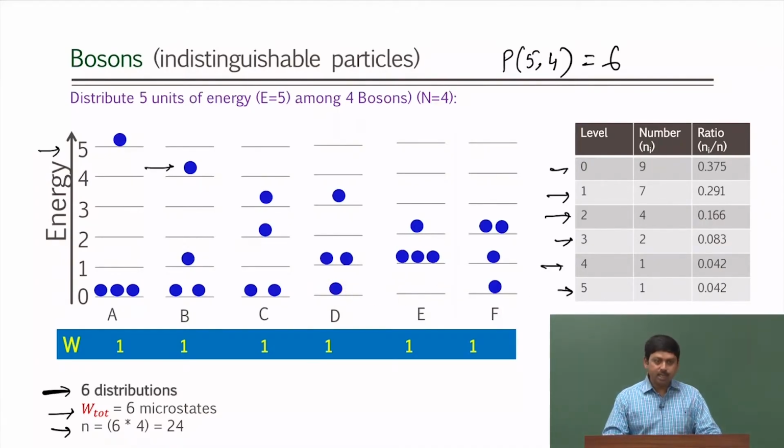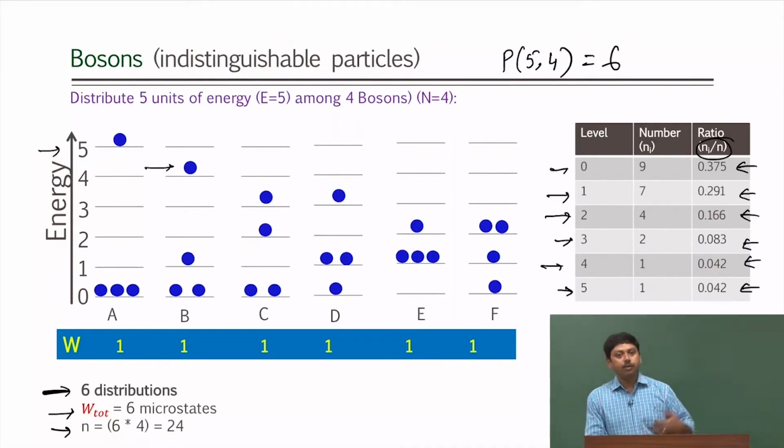So you see, for each energy level we can just count from this distribution and get the number of particles in each energy level. And now since we are combining all possibilities, we have to divide this 9 by 24 to get the Ni by n. So these are the probabilities Ni by n, as shown here for each energy level.